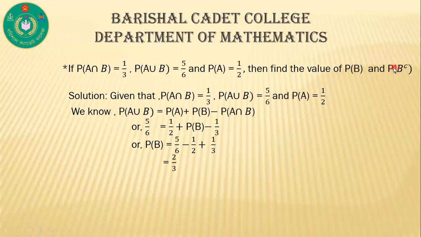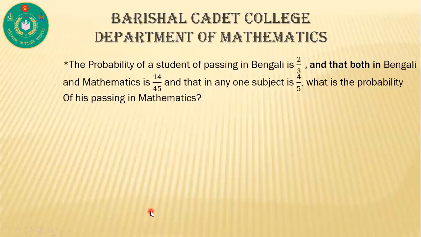We know complement, that means P of B complement is 1 minus P of B. That's why we can write P of B complement is equal to 1 minus P of B. Here P of B is equal to 2 by 3. Now putting this value here, P of B complement is equal to 1 by 3. Now another question.